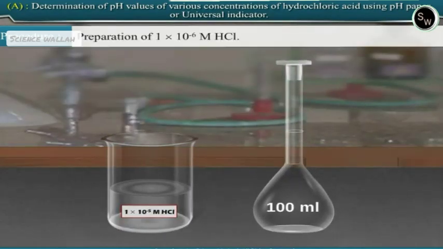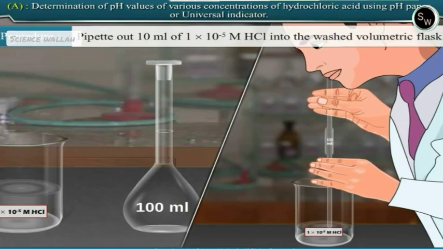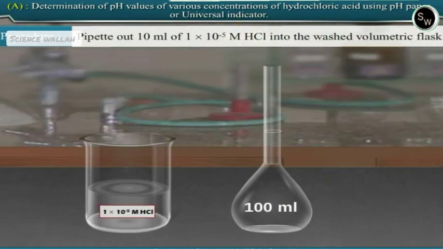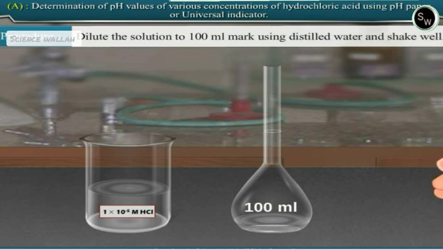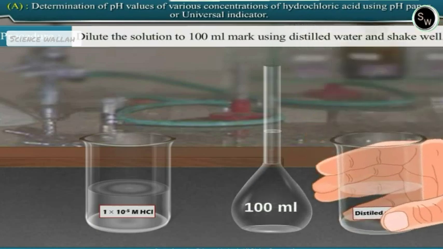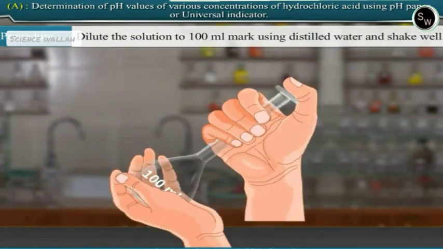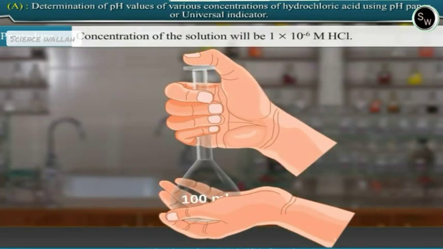Preparation of 1 multiplied by 10 raised to minus 6 molar hydrochloric acid. Pipette out 10 ml of 1 multiplied by 10 raised to minus 5 molar hydrochloric acid solution into the washed volumetric flask. Dilute the solution to 100 ml mark using distilled water and shake well. Concentration of the solution will be 1 multiplied by 10 raised to minus 6 molar hydrochloric acid.